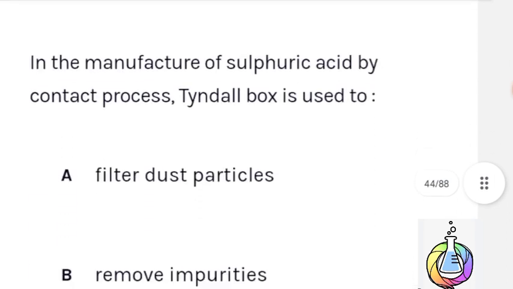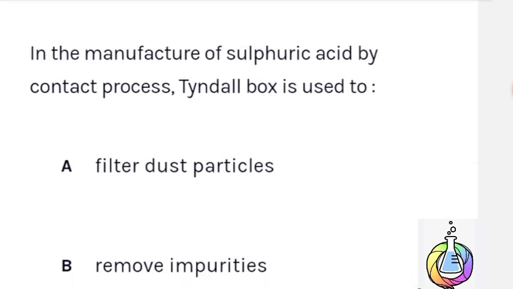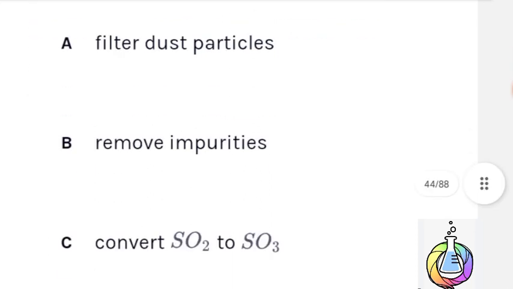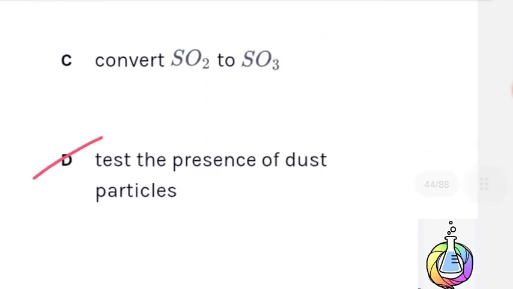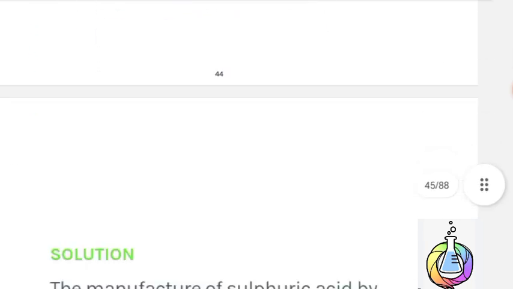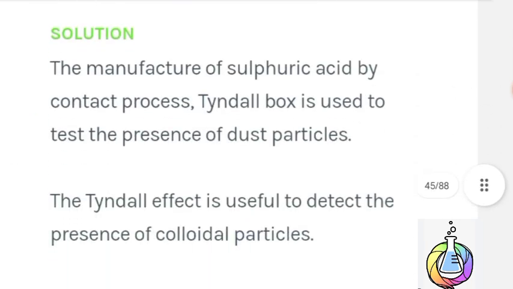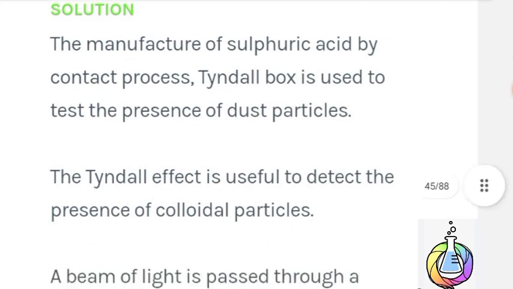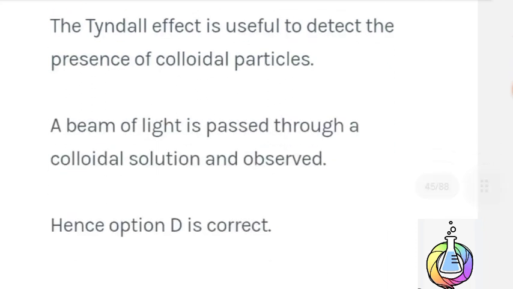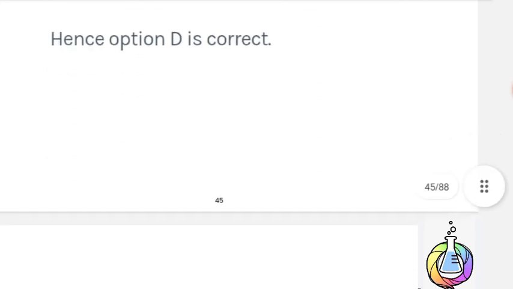Next question. In the manufacture of sulfuric acid by the contact process, a Tyndall box is used to test the presence of dust particles. Here is the solution. The Tyndall effect is useful to detect the presence of colloidal particles. A beam of light is passed through a colloidal solution and observed. Therefore, option D is the correct answer.